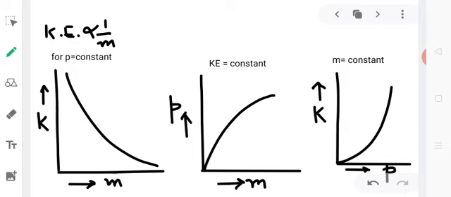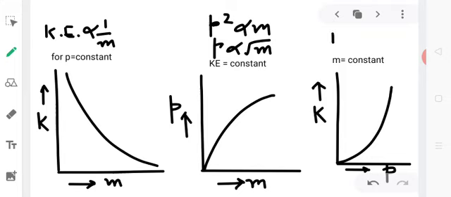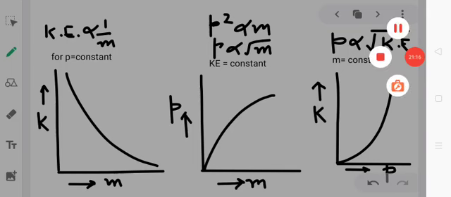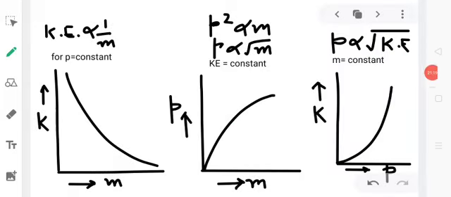If kinetic energy is constant, then p square is directly proportional to m, or p is directly proportional to root over m, as you can see in the second graph. And if m is constant, then p square is directly proportional to kinetic energy, or we can write p is directly proportional to root over kinetic energy. So we can obtain a graph like this.